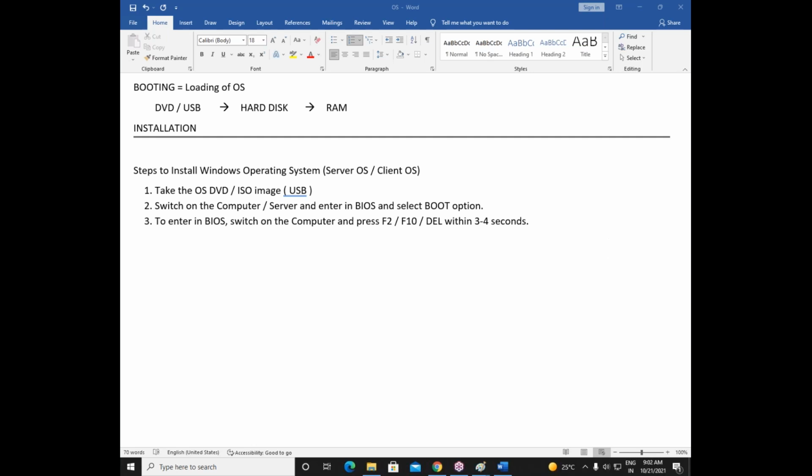Got it? So these are the steps to install the operating system. Take the OS DVD or ISO image, switch on the computer or the server and enter in BIOS and select the boot option. And to enter in BIOS, we need to press this particular keys. Okay, so after you do this many things, you know what it will do? It will say press any key to continue. It will ask you to press any key on your keyboard. So once you press any key on your keyboard,